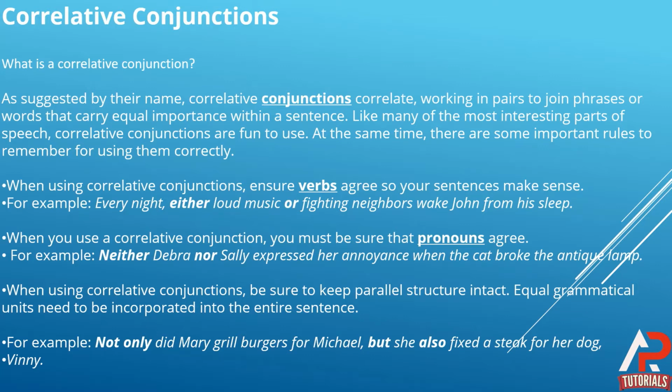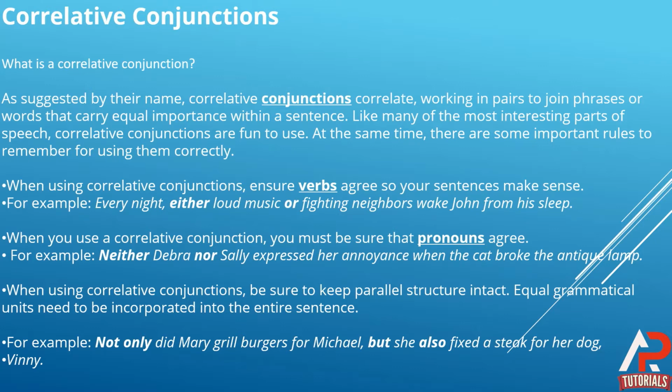The second rule is, when you use correlative conjunctions, you must be sure that pronouns agree. It means that when we are using a correlative conjunction, we should make sure that the pronouns are according to the meaning of the sentence. Here is an example: Neither Deborah nor Sally expressed her annoyance when the cat broke the entry lamp.